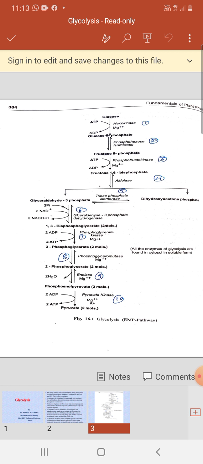So in the preparatory phase, 2 ATP are consumed, and in the payoff phase, 4 ATP are synthesized or generated. So overall, 2 ATP are synthesized in the glycolysis process, with two molecules of pyruvic acid. This is the final product of glycolysis. So here glycolysis is completed.